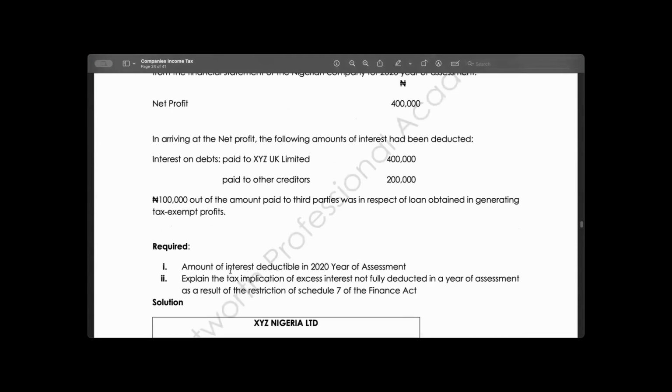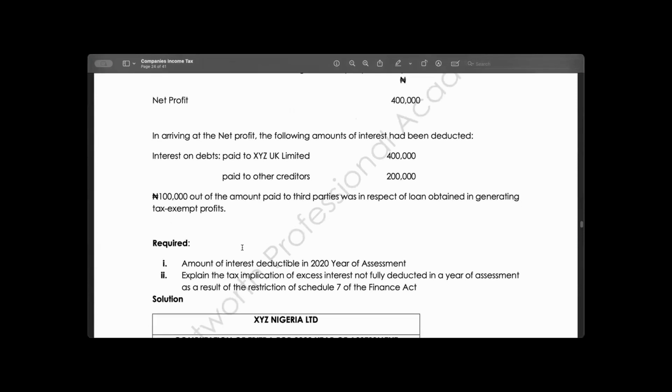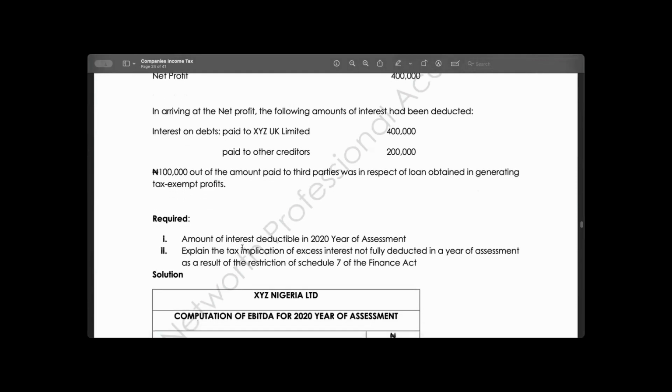You are required to calculate amount of interest deductible in 2020 year of assessment, explain the tax implication of excess interest not fully deducted in a year as a result of restriction of Section 7, Schedule 7 of Finance Act 2019.